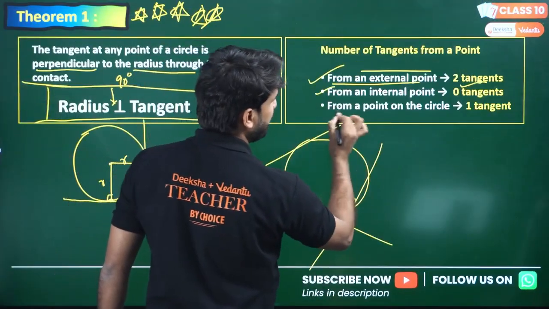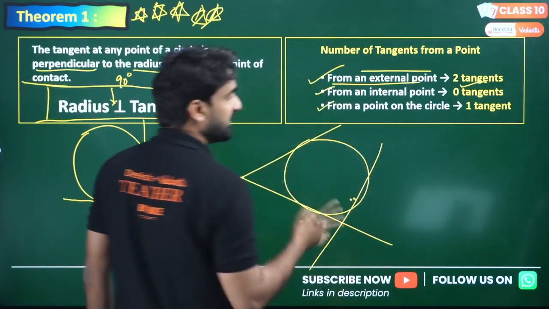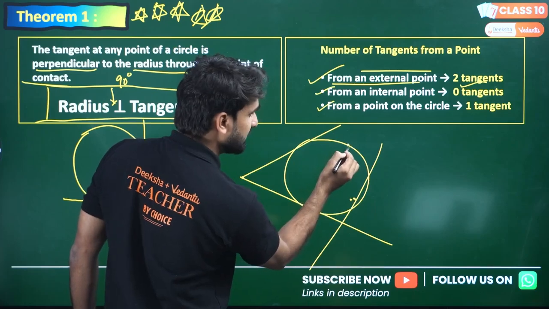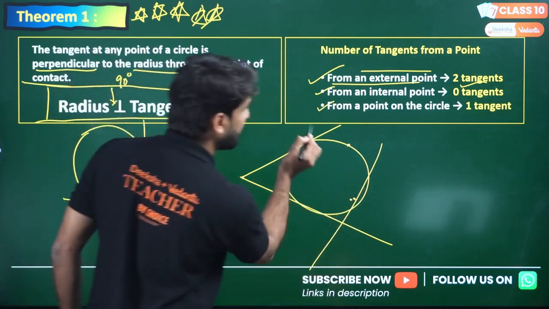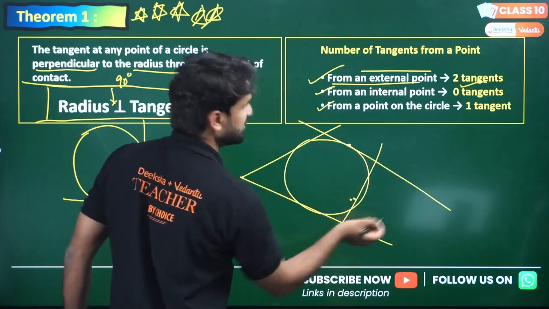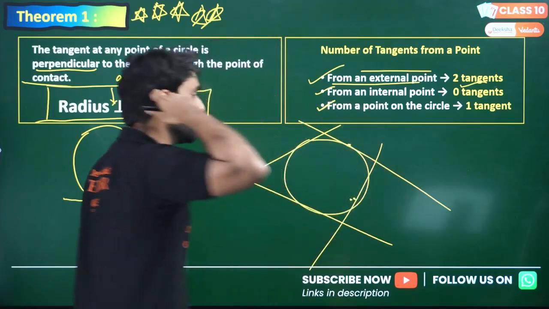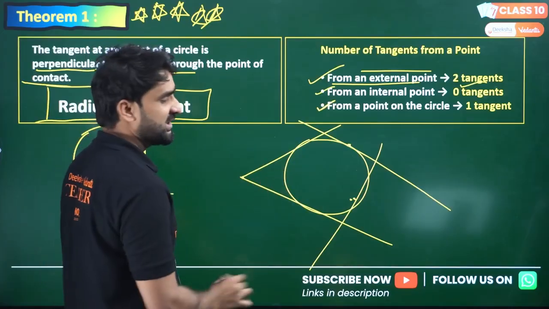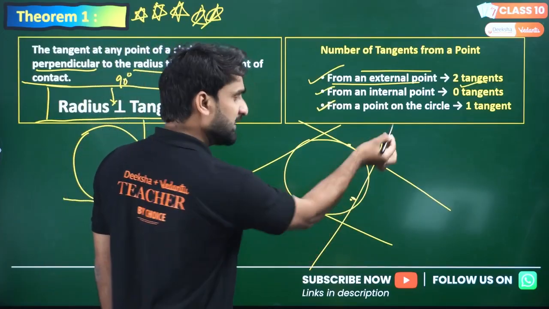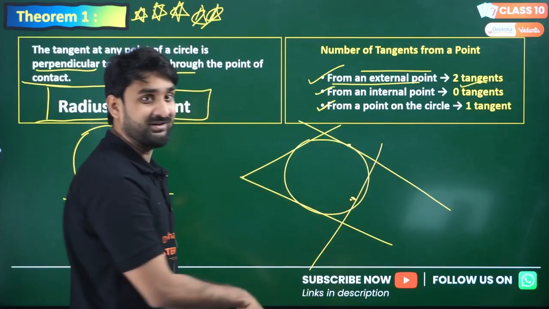If a point is on the circle, how many tangents can we draw? Yes, of course we can draw one tangent. So one tangent. I hope you got the point. If a point is exterior, how many tangents? Two tangents. If a point is interior, inside, no tangent will be there. Yes, secants will be there.